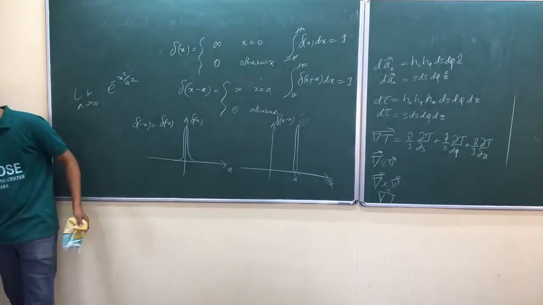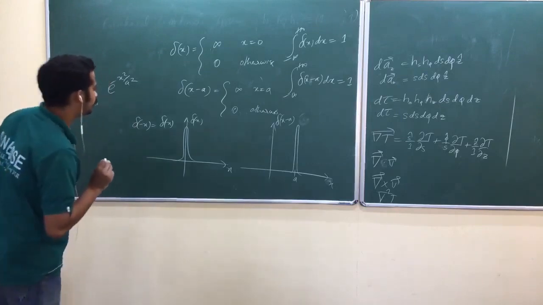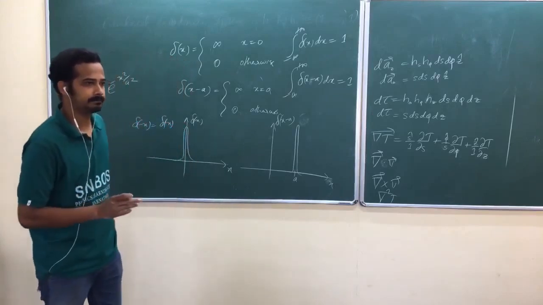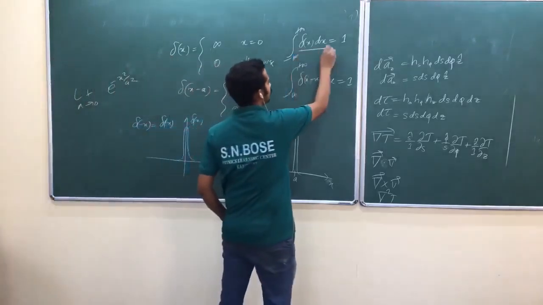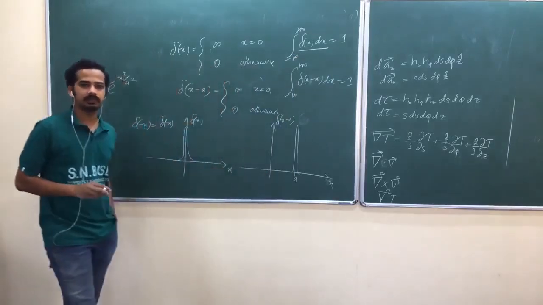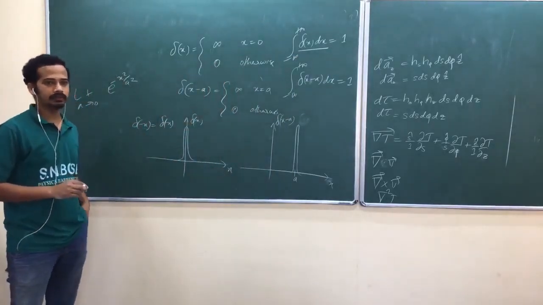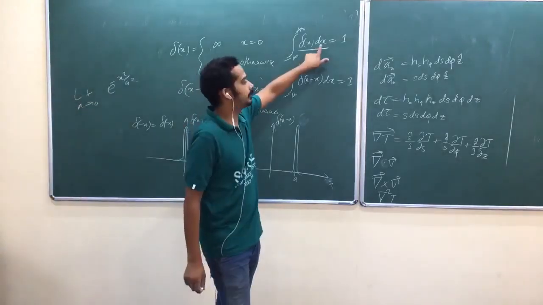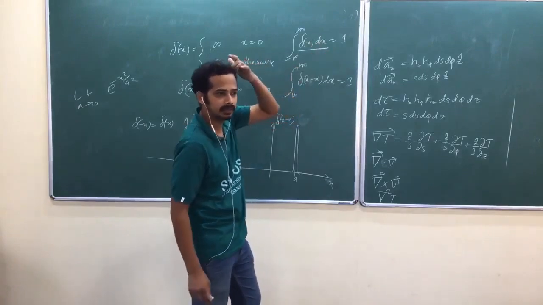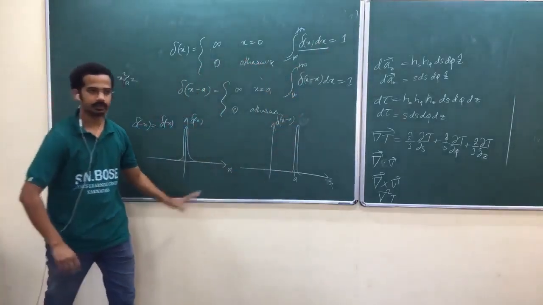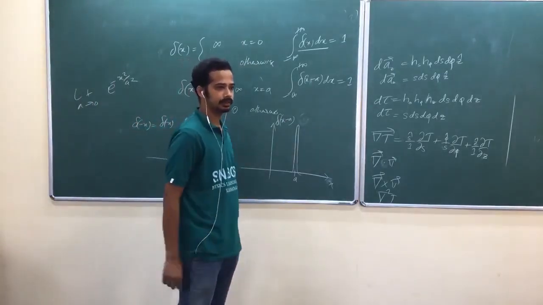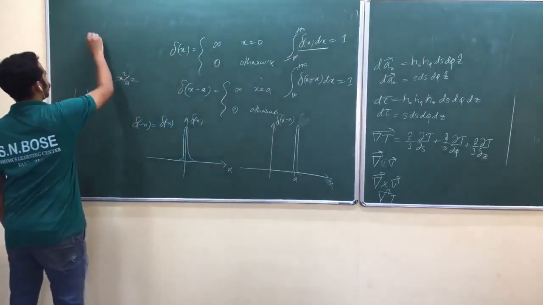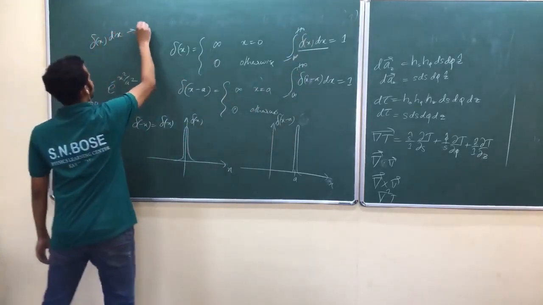Now, that is the one-dimensional Dirac delta. Am I right? Look at here. One more thing that we do here is, what is the unit of Dirac delta then? We will always try to make this one unitless. I have taken that idea in quantum mechanics to define the dimension of the wave function. The dimension of Dirac delta is the inverse of the dimension of this one. x can be anything. Here x is our position, I mean, it's a length. So that's why Dirac delta should be per length, so that we will always try to make this one unitless. You have to note that one. Delta of x dx should be unitless.